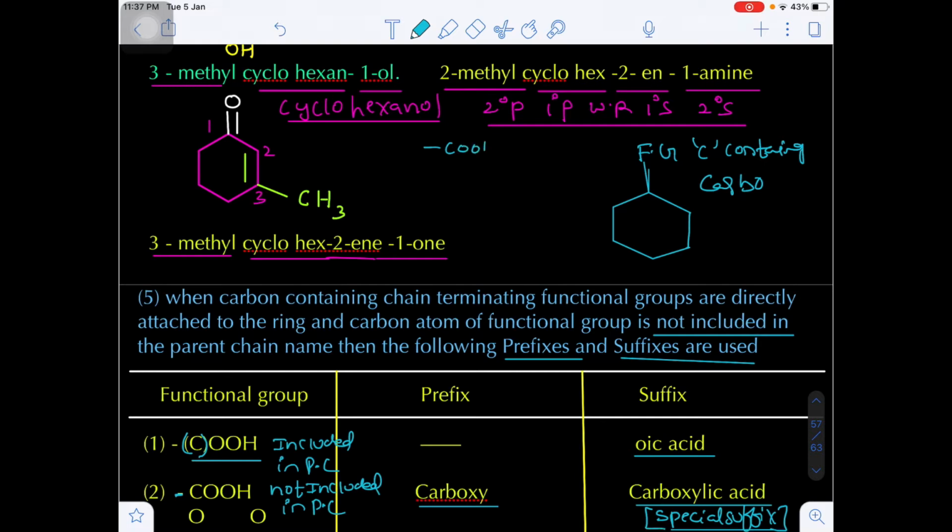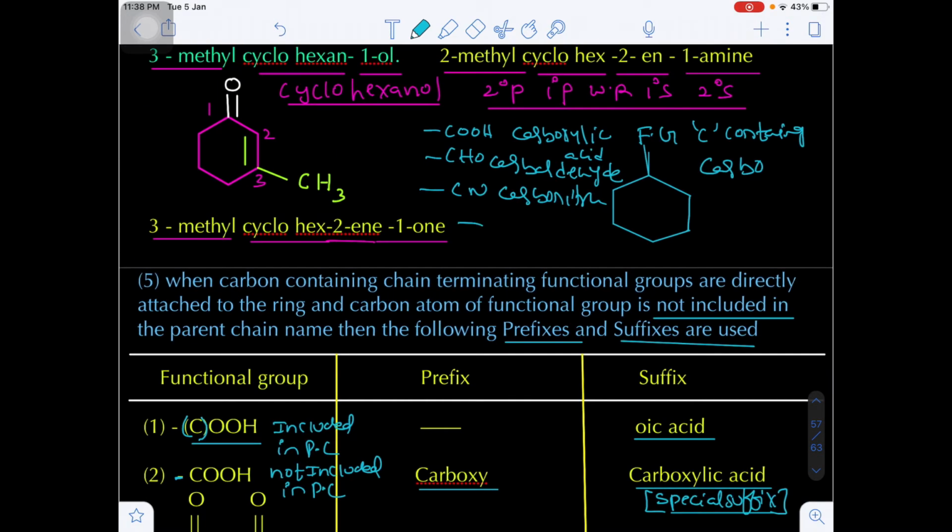Example, carboxylic acid. Suppose if it is included in the parent chain, we can say oic acid. But here the functional group carbon is not included. That's why carboxylic acid, CHO carbaldehyde, CN carbonitrile. Are you getting my point?